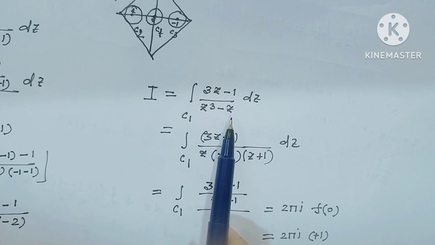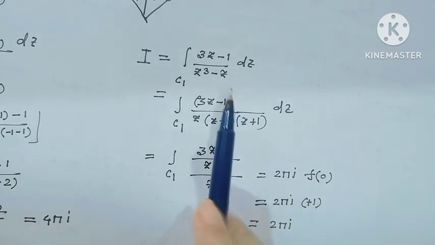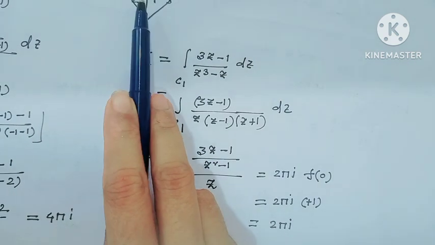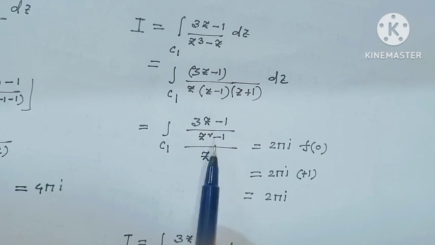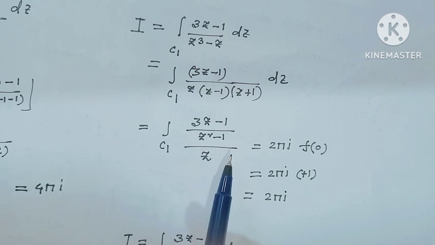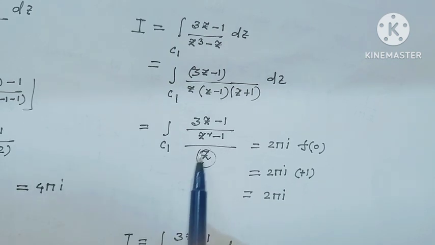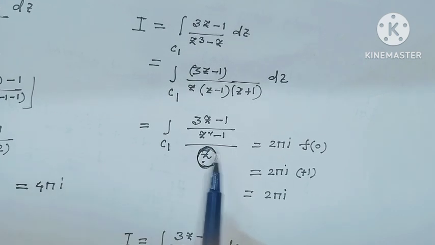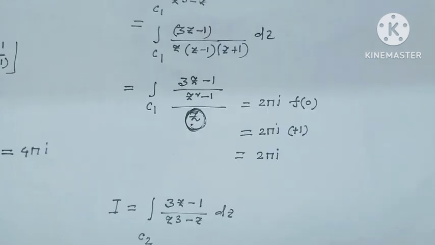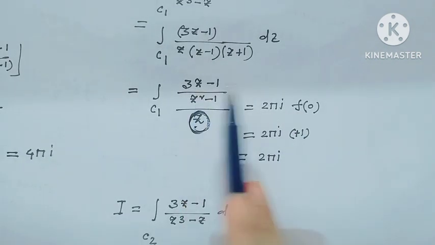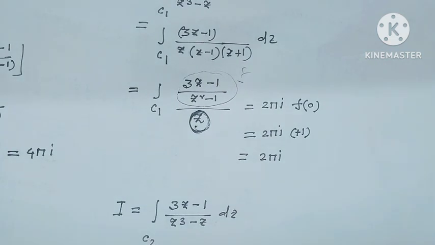3z minus 1 over z cubed minus z. Along C1, the singularity is at the point 0, so here f would be 3z minus 1 over z squared minus 1, divided by z, because at the point 0 the function has a singularity. So by Cauchy's integral formula, this value would be 2 pi i times f of 0. Just put the value 0, because this part is f. Then this value would be plus 1, that means this value is 2 pi i.